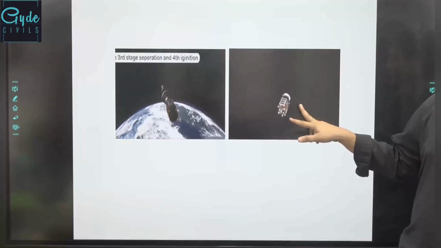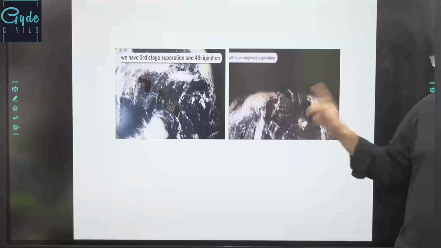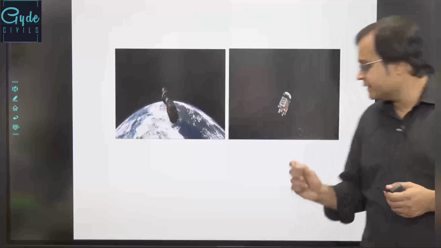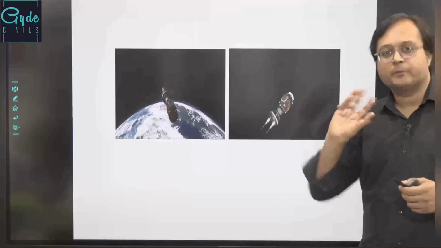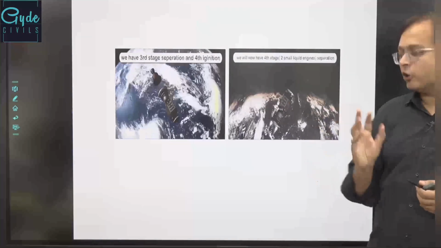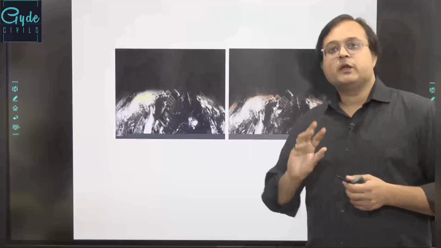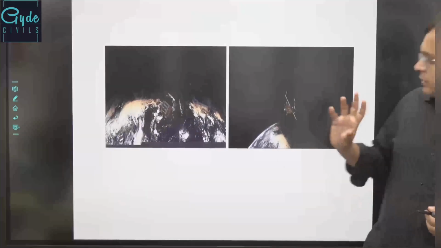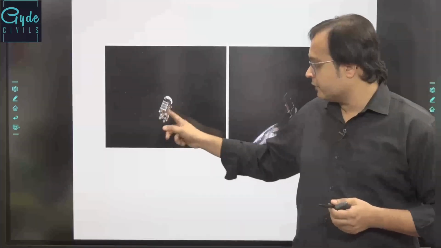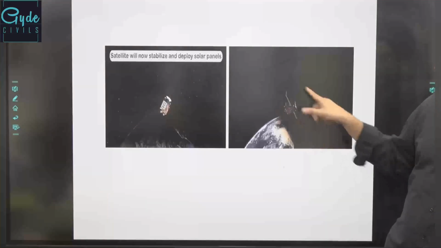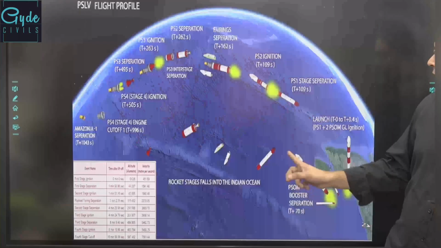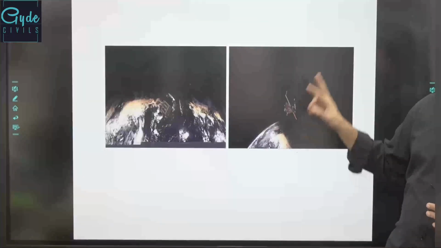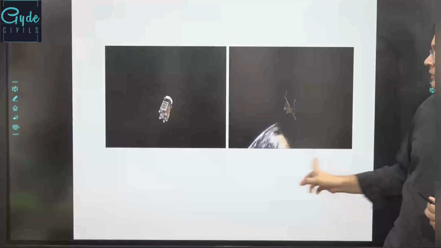Then the fourth stage motor gets separated out, and with the spacecraft or the satellite, we have throttleable liquid propulsion engines which are being created for its movement, pitch, yaw, maneuverability, and also a slight amount of flight change can be driven with the help of the satellite liquid propulsion jets itself, where it can maneuver itself. And in this way, the satellite is being launched, the solar panels open up, and the satellite is launched in the orbit system itself.